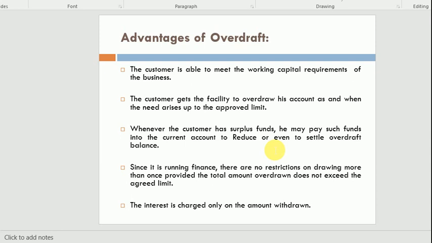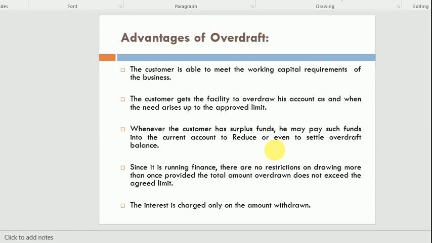Second advantage of the overdraft is that the customer gets the facility to overdraw his account as and when the need arises, up to the approved limit. Up to a certain limit, there is a limit. Any person has their limits. So up to their limit, they can use this overdraft facility and fulfill their needs according to the demands.